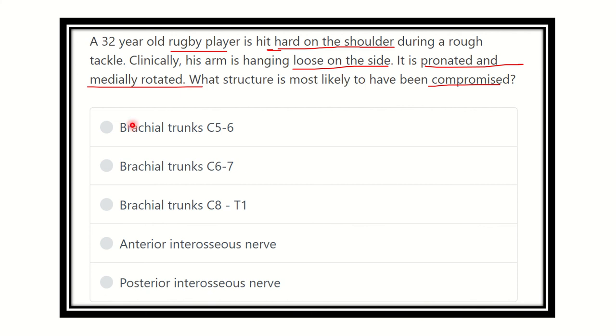Here the options are: brachial trunk, cervical 5, cervical 6; brachial trunk, cervical 6, cervical 7; brachial trunk, cervical 8, thoracic 1; anterior interosseous nerve; and posterior interosseous nerve. From here, the first point is the hit on the shoulder. The second and third points are the arm hanging loose on the side, pronated and medially rotated. These three points have to be discussed to arrive at the answer.